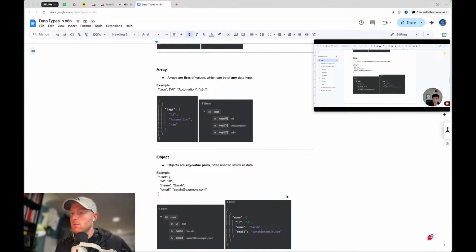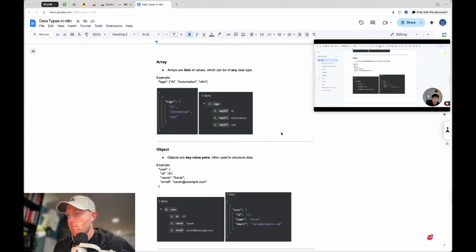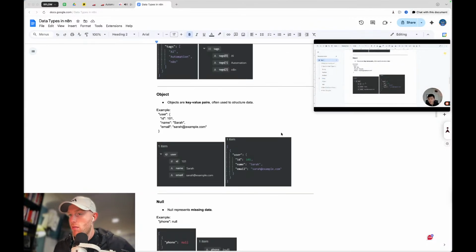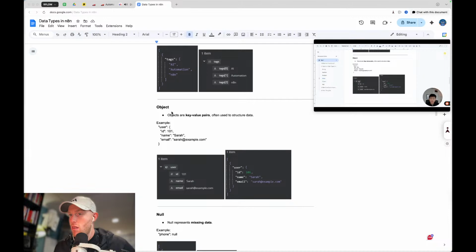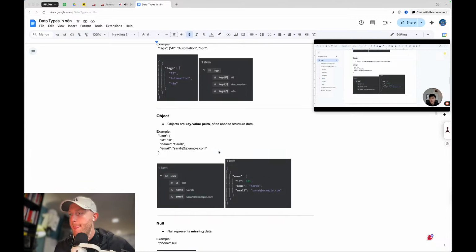And then moving on to objects. Like I said, it can be confusing because they look similar, because it's basically one item where you can collapse it up or down, and then there's going to be more items underneath. But the difference here is that we have key value pairs rather than just tags. So within the object called user, we have an ID, which is 101, a name, which is Sarah, and an email, which is sarah@example.com. So here we have our number data type, and then two string data types.